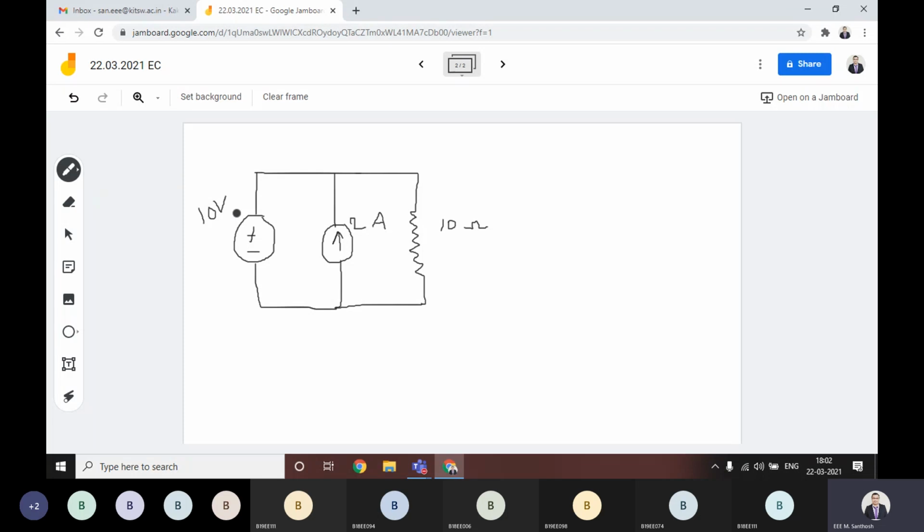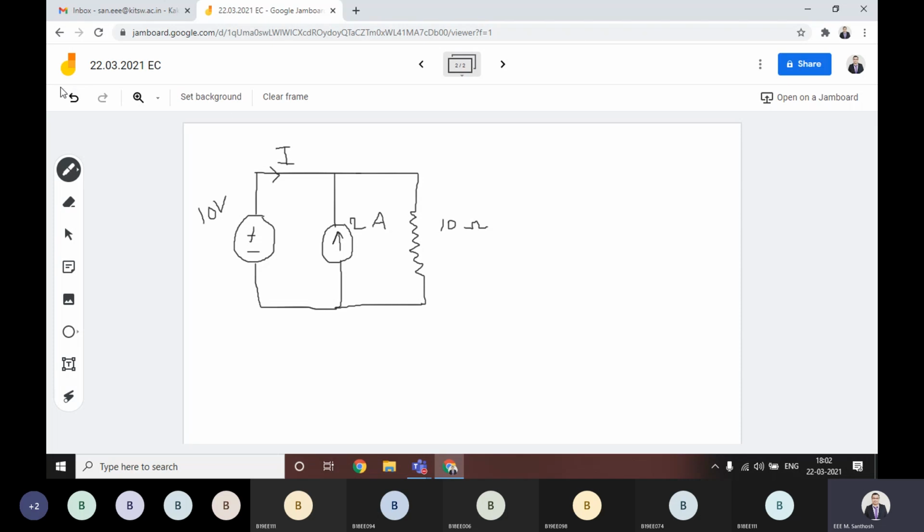Here there are two active elements, the voltage source and the current source. Suppose the current delivered by the voltage source is assumed as I. You can assume the current direction this way.